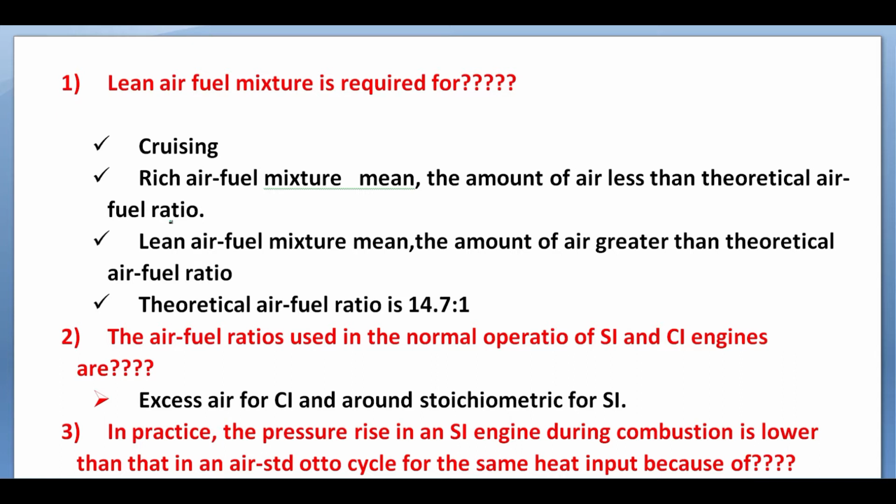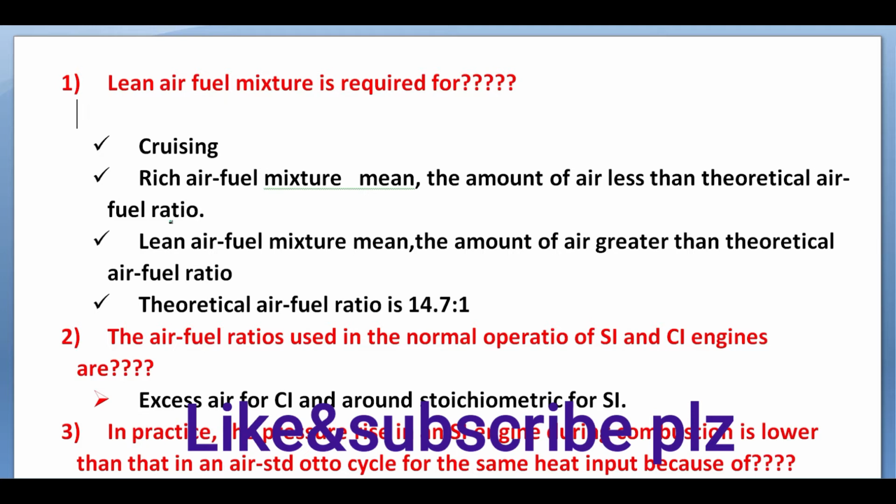What is cruising? Cruising is the condition of the engine where the engine is already warmed up and the air fuel mixture ratio is near the theoretical air fuel ratio. What is the theoretical air fuel ratio? The theoretical air fuel ratio is 14.7:1, where 14.7 is air and 1 is fuel. It is the ratio. Okay.